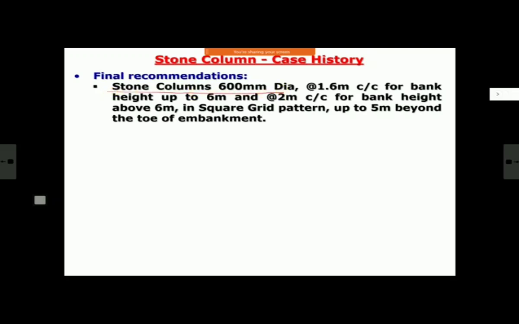The stone column again 600 mm dia at 1.6 meter center to center for bank height up to 6 meter, and 2 meter center to center for bank height above 6 meter. So wherever bank height is less than 6 meter, spacing is 1.6 meter. Wherever it is more than 6 meter, spacing is 2 meter center to center. And they must be in square grid pattern and up to 5 meter beyond the toe of bank.